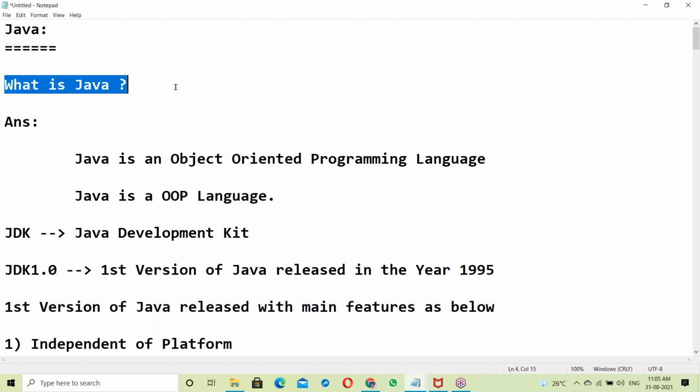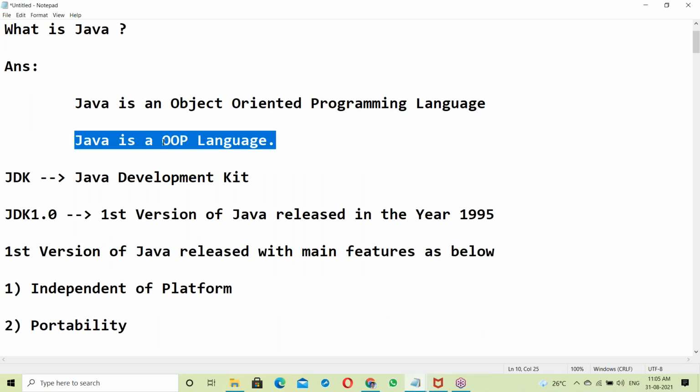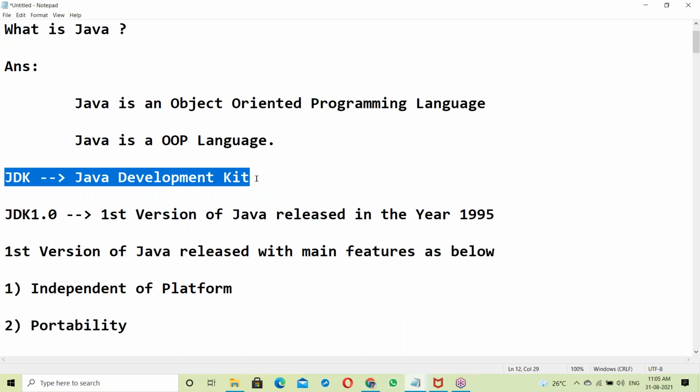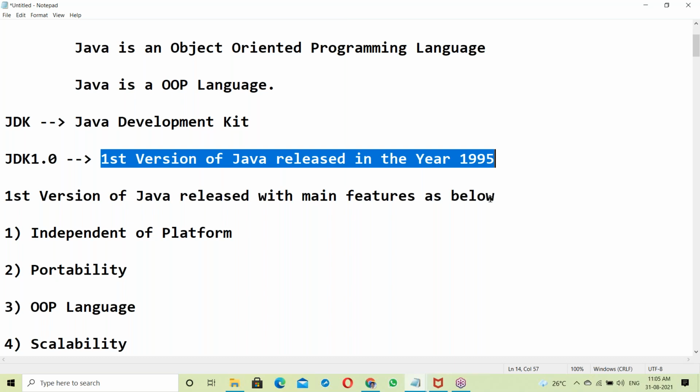What is Java? Simple answer: Java is an object-oriented programming language. It's an OOP language, simply shortcut, OOP language. JDK, Java Development Kit, is Java software. JDK 1.0 is the first version of Java, released in the year 1995.